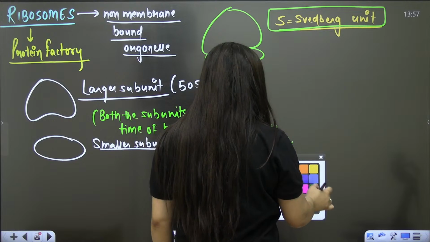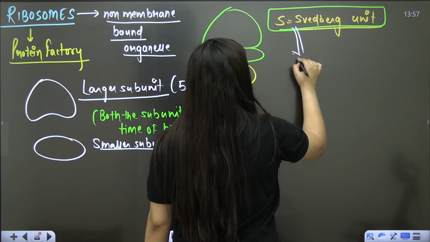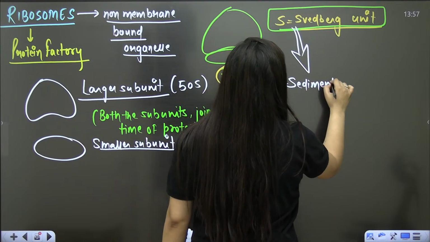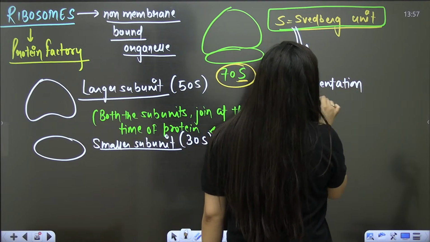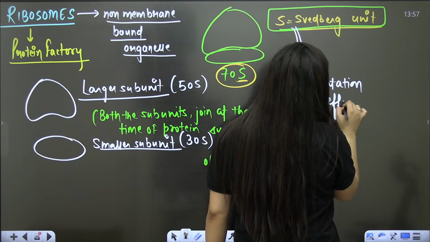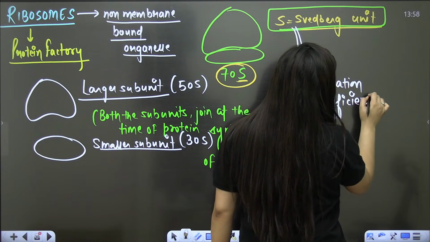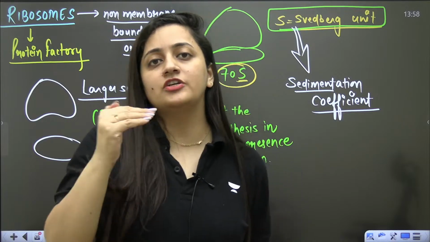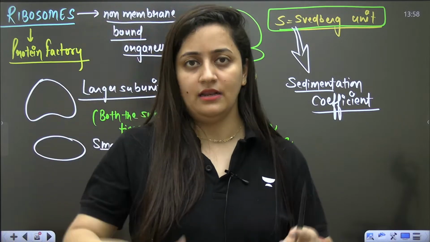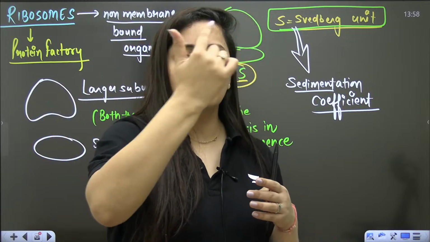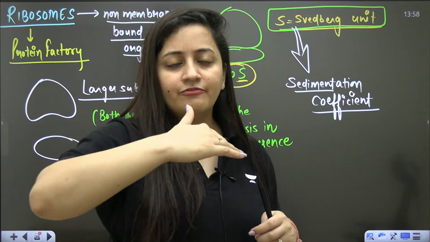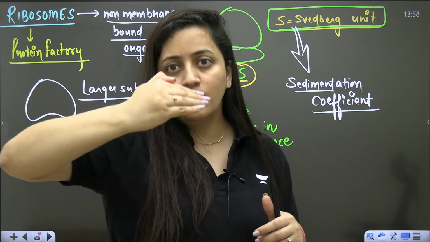So actually it is a sedimentation coefficient. Now see, I told you that there is a technique, cell fractionation, that we use to study a cell, right? Let's say in an ultracentrifuge, we will break the cell into the components, and then we study them, right? As per their weight, they will settle down.